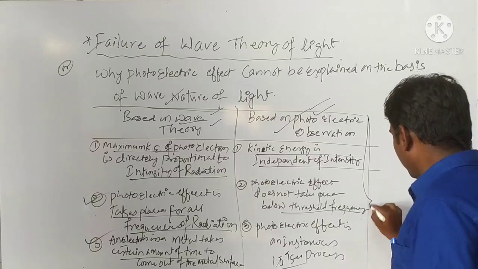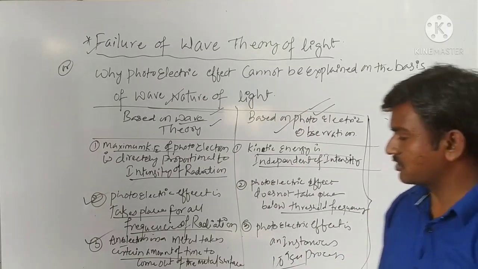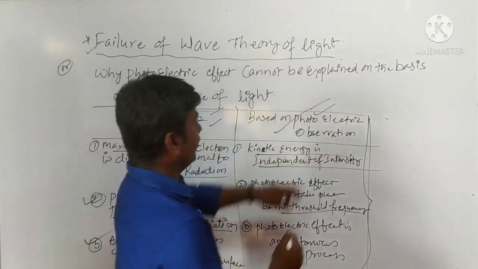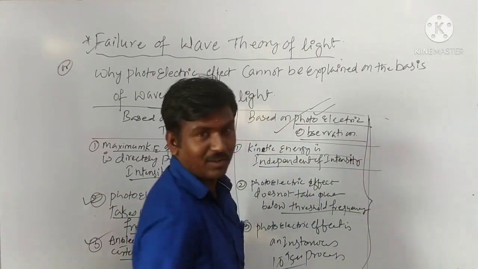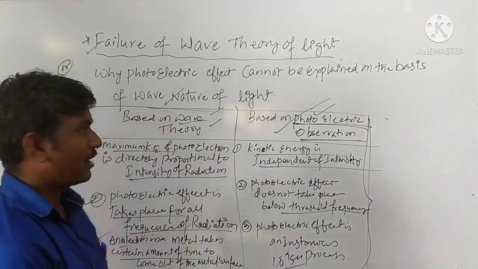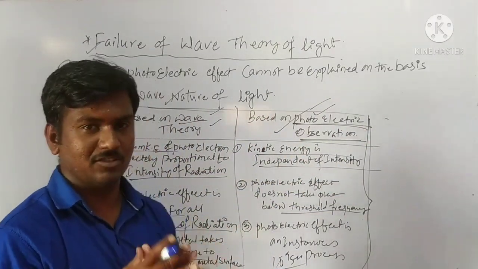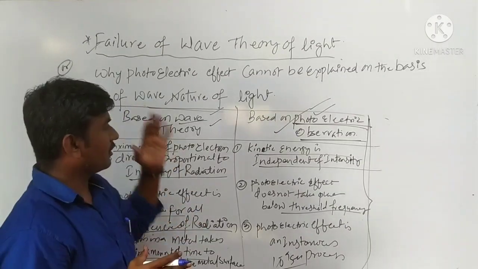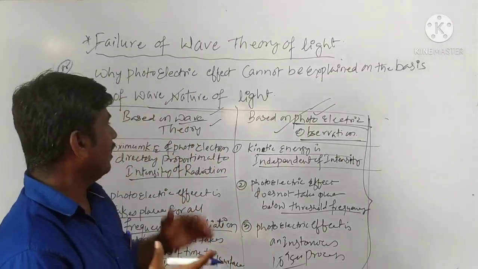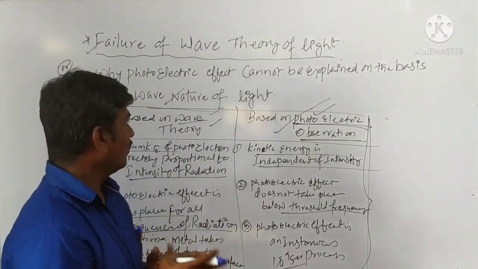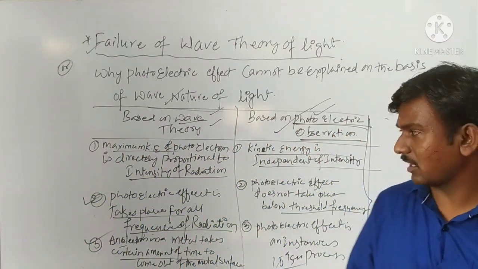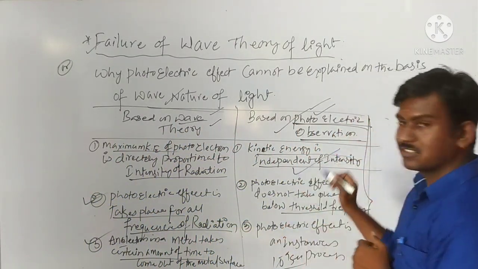So these are the main reasons for which the particle nature of light can be explained by photoelectric observation. So based on this photoelectric observation, the light can be treated as particle nature, not a wave nature. So this is the main theme behind the photoelectric observation. Okay, so इसके बारे में हम पढ़ चुके हैं. photoelectric effect किसके लिए डिपेंड होता है? So that is independent of intensity.